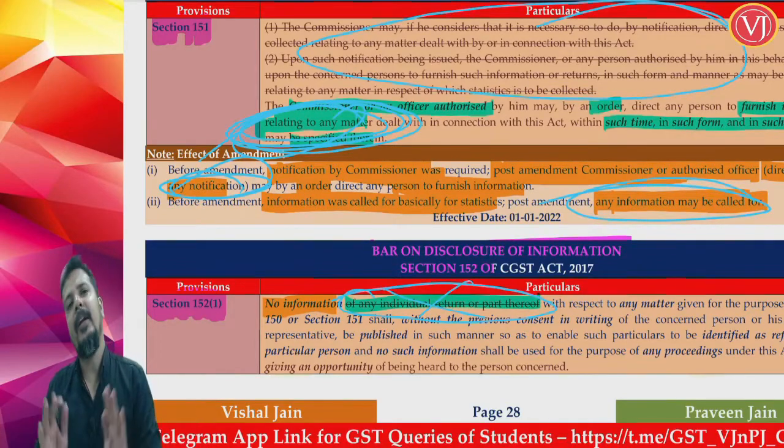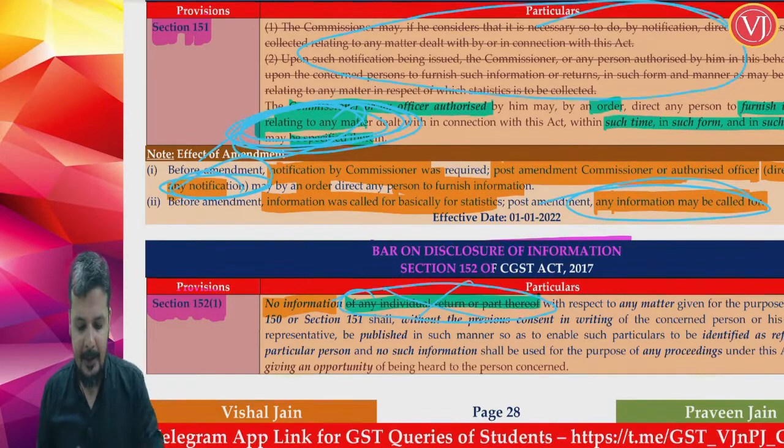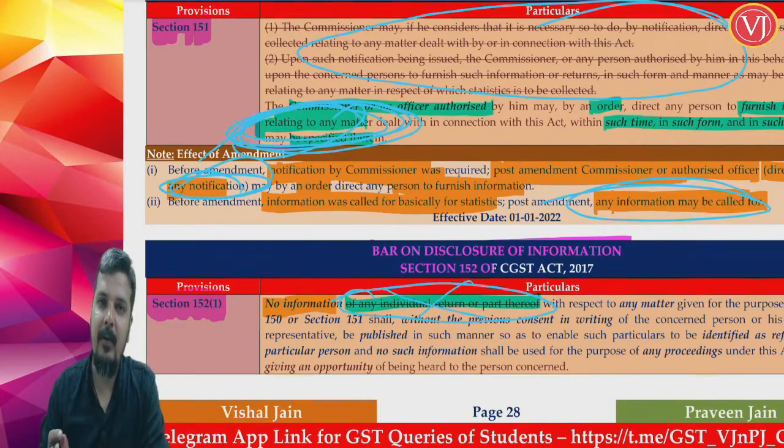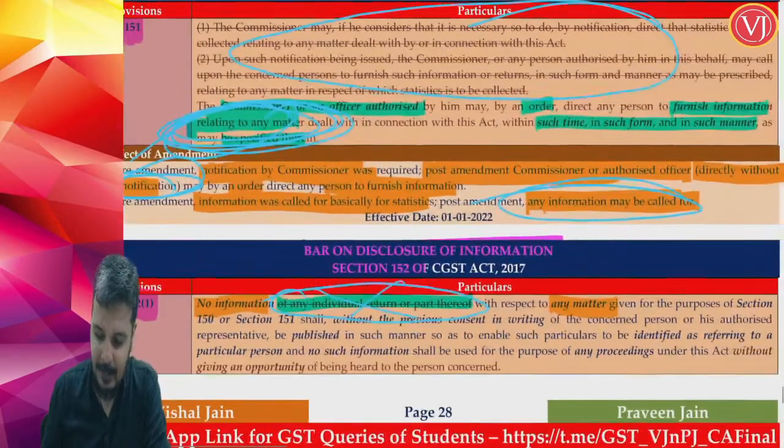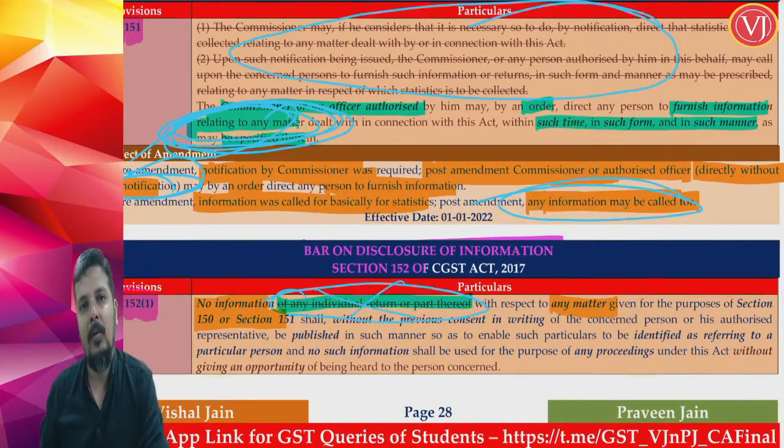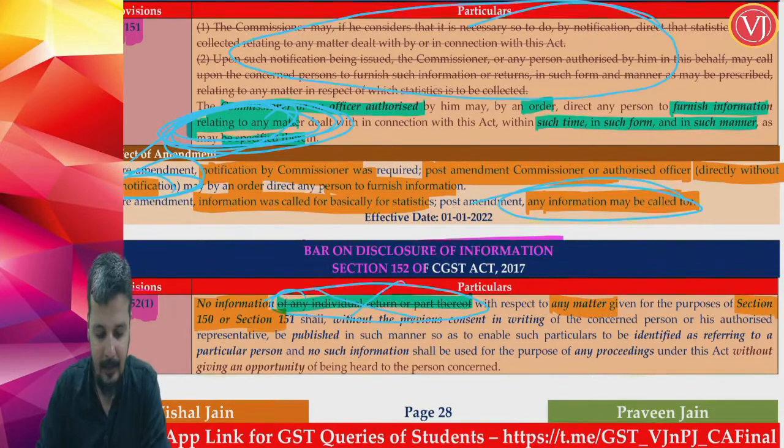It is talking about any kind of information, because now you can collect any information. So the reference to individual return or part thereof is removed. So no information with respect to any matter given under section 150 or 151. So you are talking about information given as per your section 150, which is information in returns, or 151, which is collecting information.